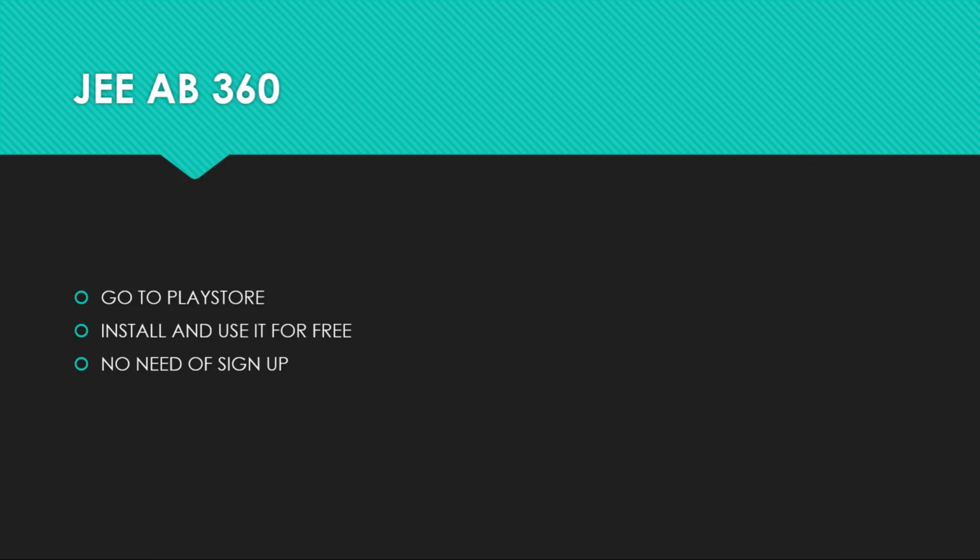Then coming to JEE AB 360, which is a Play Store app. Go to the Play Store, install it and use it for free. There is no need for signing up. In this app you can predict the colleges for JEE Mains paper 1, paper 2, Advanced, COMEDK, and WBJEE. College predictors for all these exams are there in this app. You can use it for free.